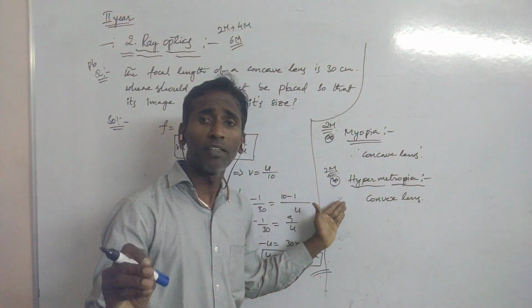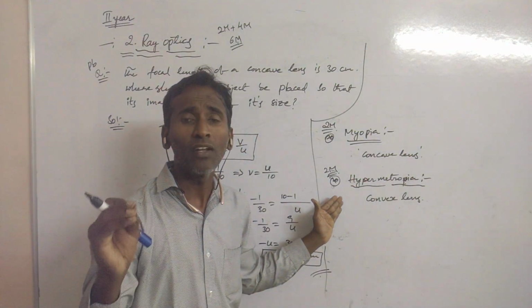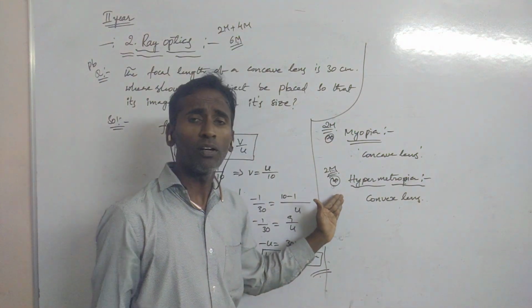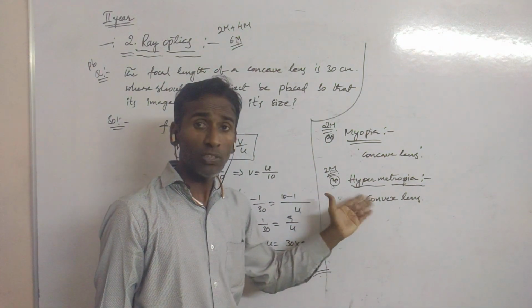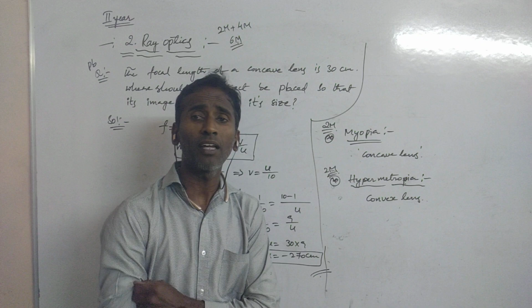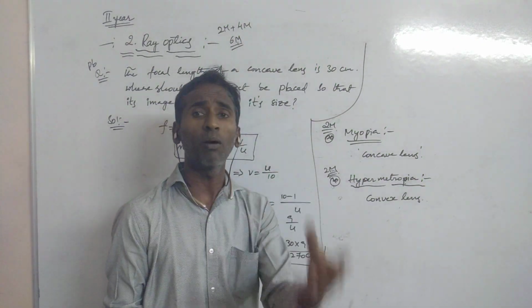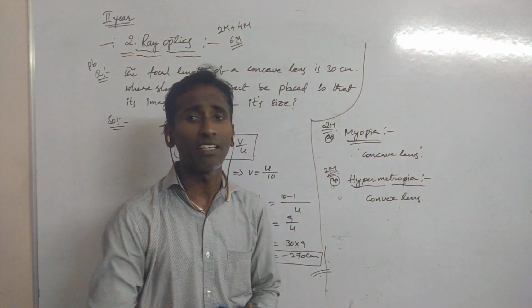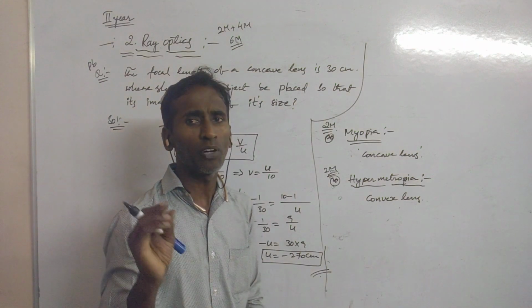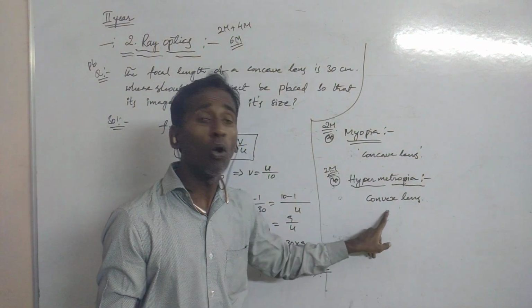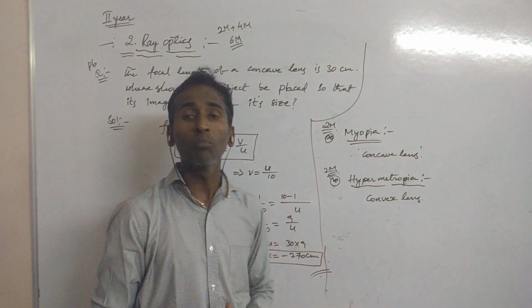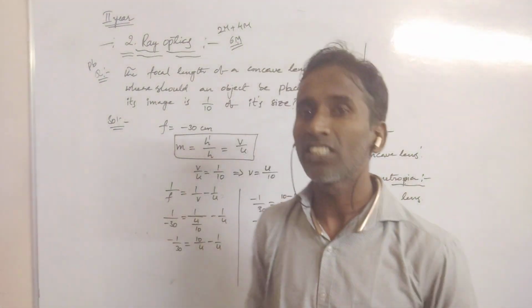It has another name, long-sightedness or far-sightedness. The definition: we can see far objects clearly, but we cannot see near objects. How can you rectify this defect? With a convex lens. This is the most important 2 mark question in this chapter.